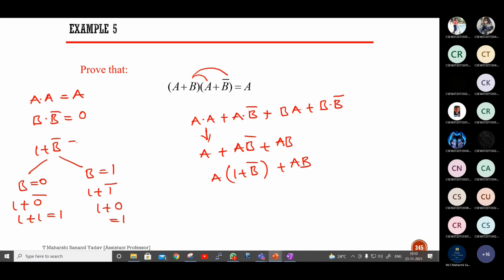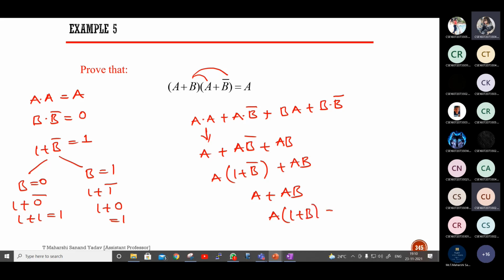So I'm getting the answer as 1. So 1 plus B bar is 1. So A into 1 plus AB. Okay, so A into 1 is again A only. Next, what do I have to do? A plus AB. A common, 1 plus B.